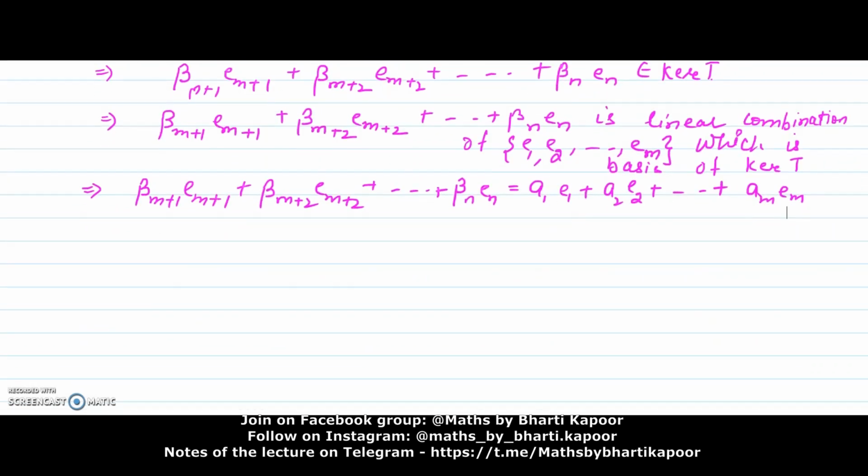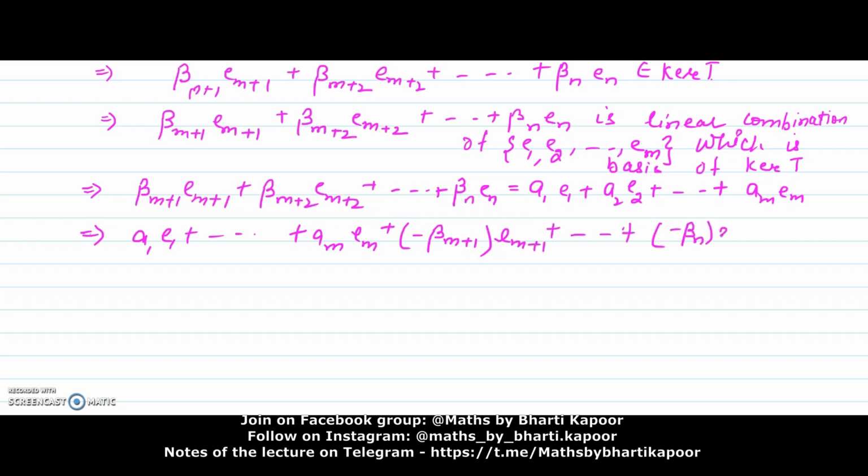Let's rewrite this expression, and this will be a1 E1 plus so on am Em plus negative of beta m plus 1 Em plus 1 and so on negative of beta n En equal to 0.